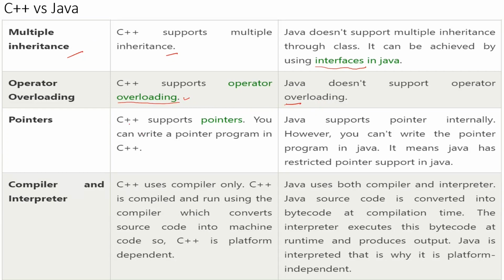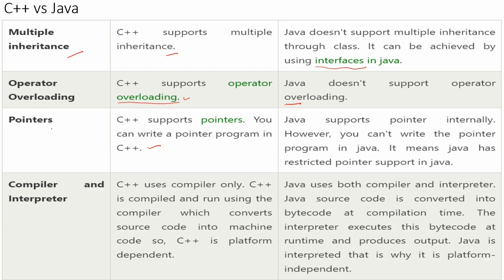Now pointers. Generally, pointers are confusing concepts, right? C++ supports pointers, whereas Java does not support pointers, right? It supports them internally, however, you can't write a pointer program in Java. That is the reason pointers are restricted in Java.